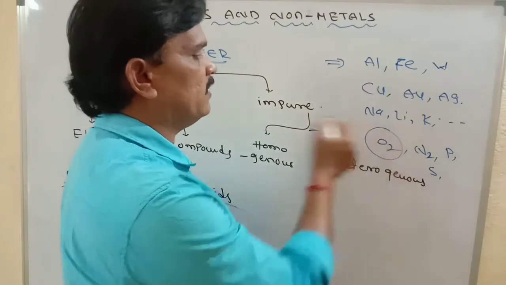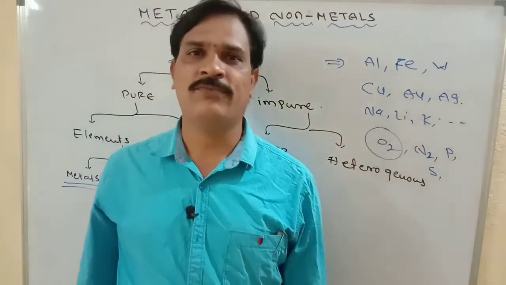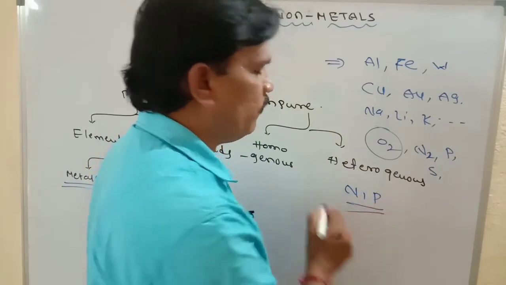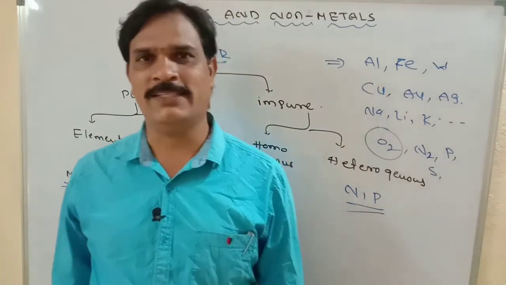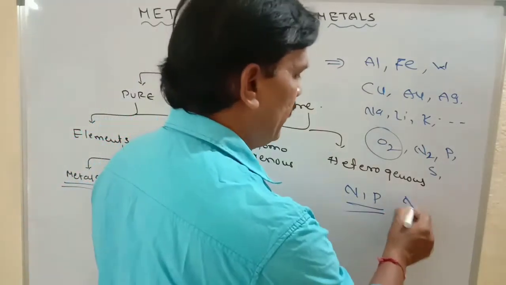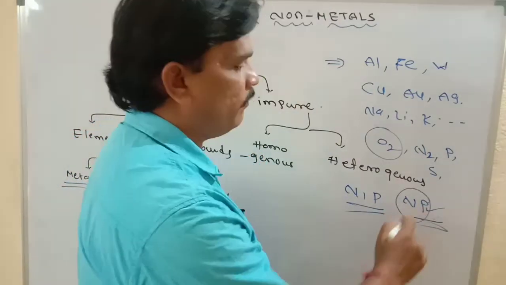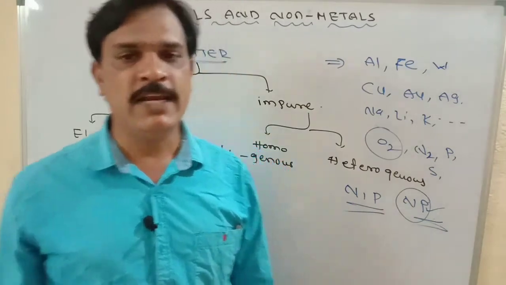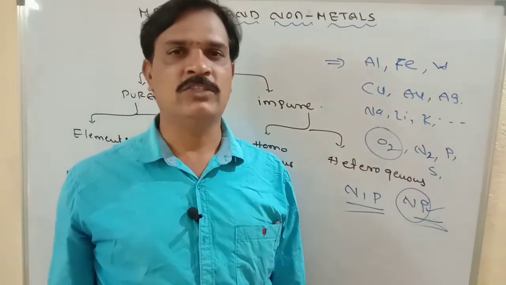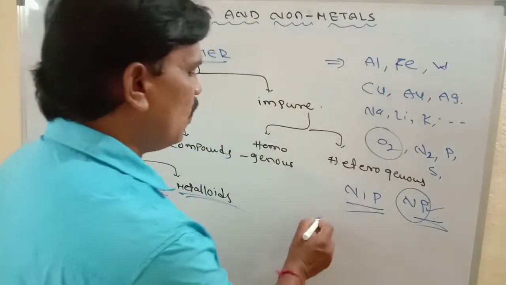Oxygen is useful for our life. Nitrogen and phosphorus are useful in the manufacture of fertilizers, NPK fertilizer.